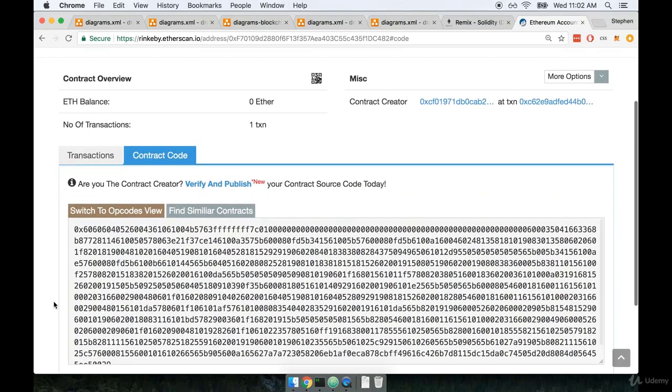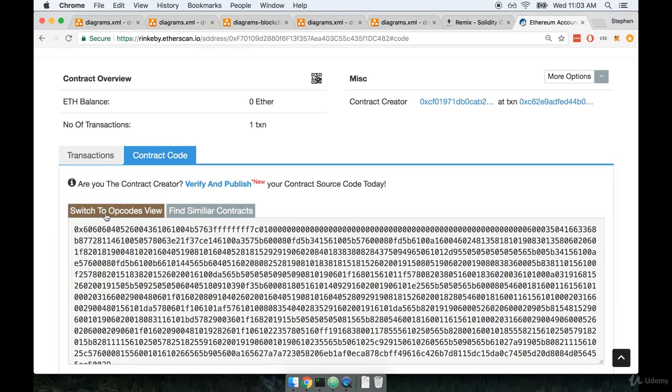Over here, you can get a glance at the actual bytecode that is used for this contract. So yes, the code for your contract is essentially publicly available. Now, whether or not you can divine a lot of meaning from this bytecode right here is up to you, but certainly there are tools to deobfuscate what's going on.